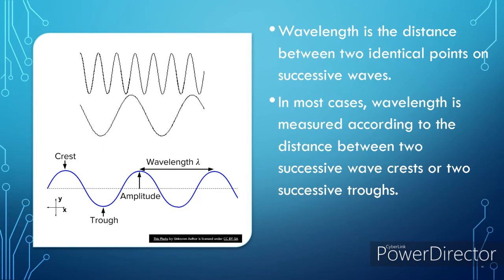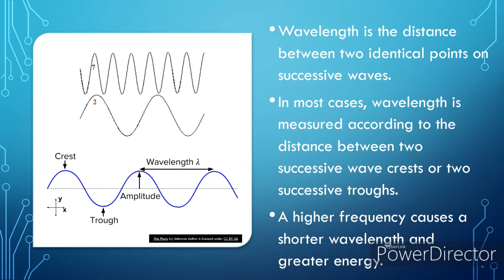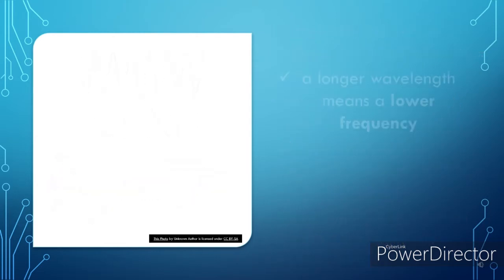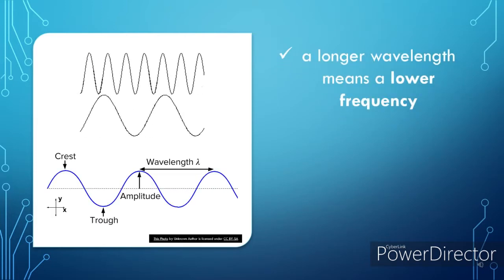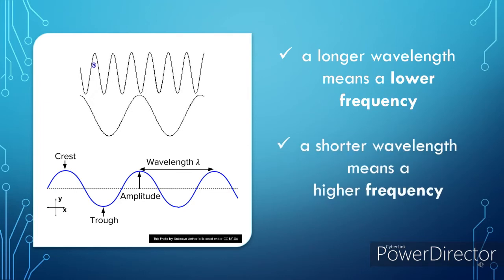A higher frequency causes a short wavelength and greater energy. So, a longer wavelength means a lower frequency, and a shorter wavelength means a higher frequency.